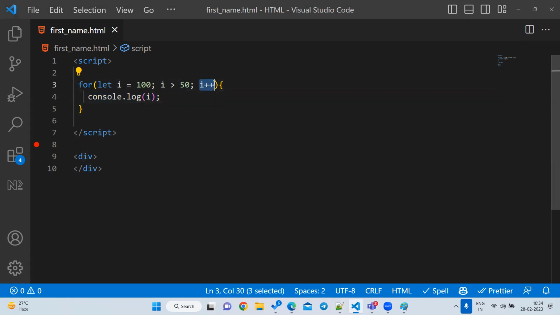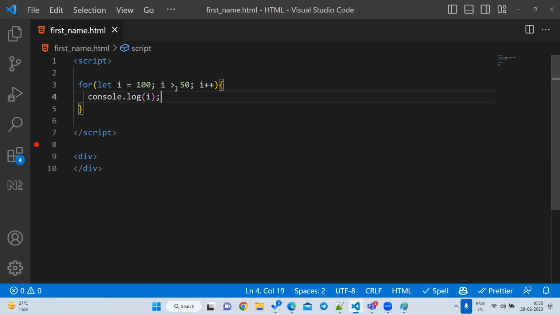What is the i value now? 100 plus 1, 101. 101 greater than 50, true or false? True. Again it will print it. Again it will go 102, 103. Where will the program stop? The program will never stop. It will go to infinity, so it will get stuck.